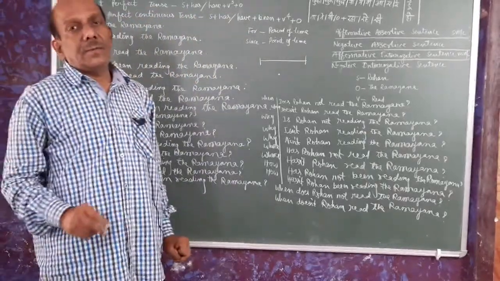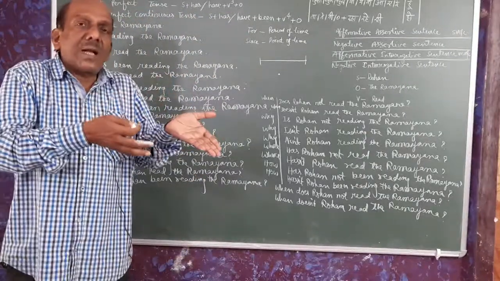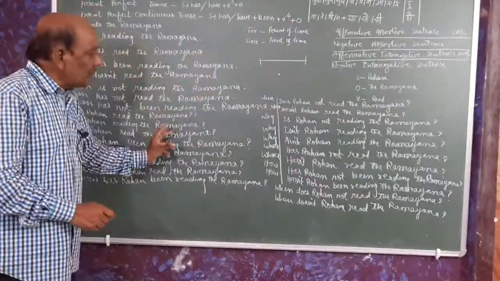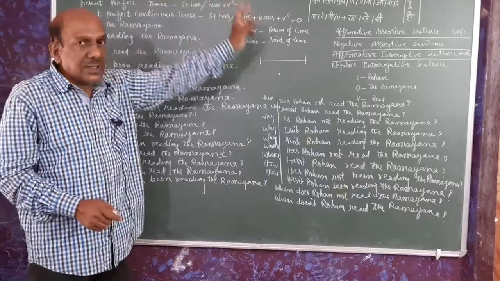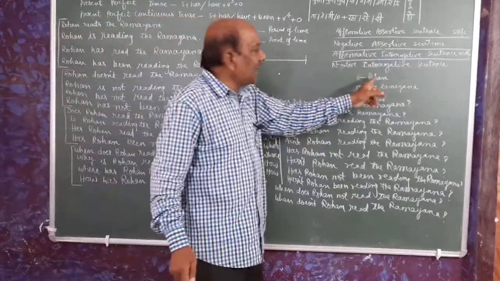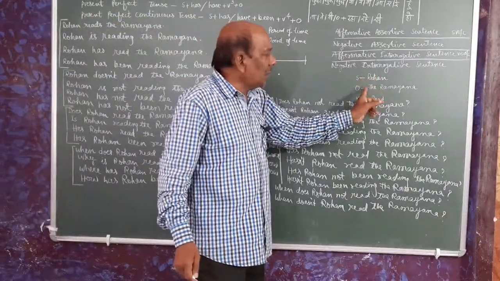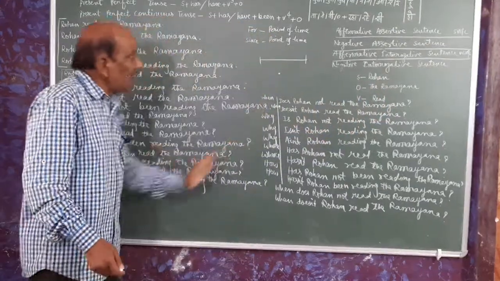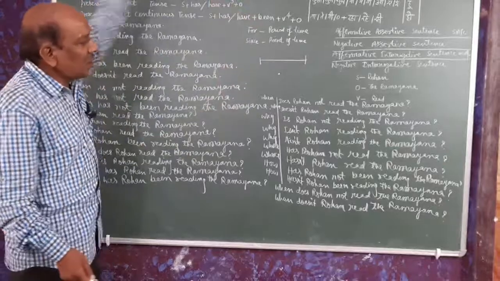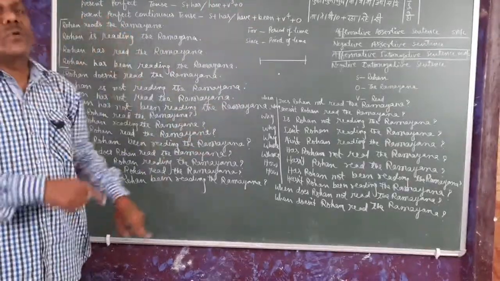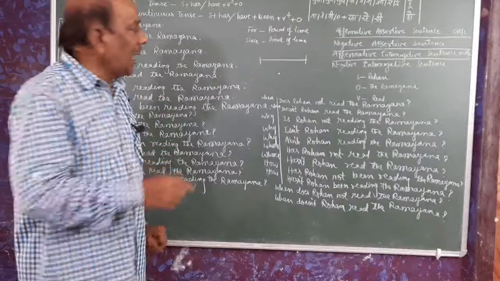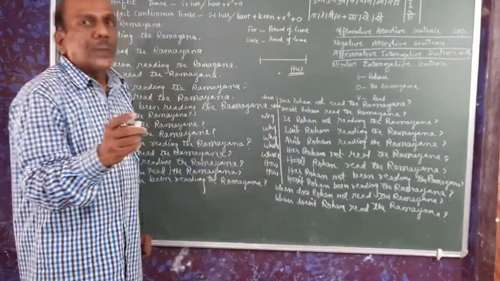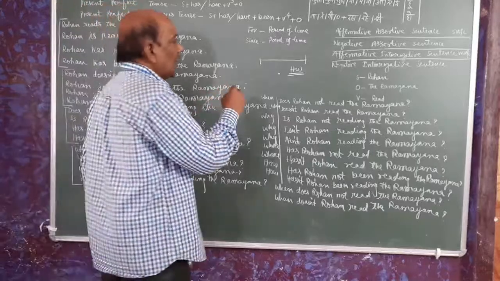Actually, this is not enough. Now your duty starts. My duty ends and your duty starts. You have to frame sentences based on this. You have seen that I have taken subject Rohan, object the Ramayana, and verb read, and we have framed different sentences based on this. Now you have to take a subject also. I am giving homework for yourself. When school opens, you have to bring this.